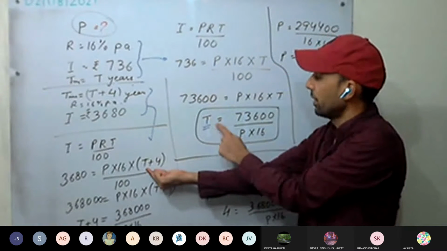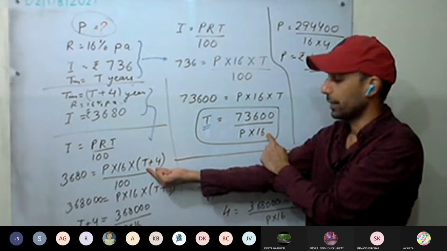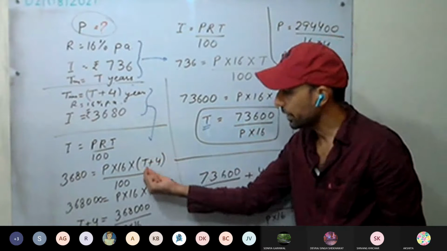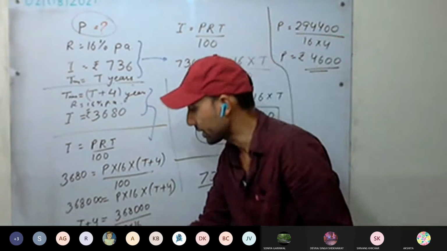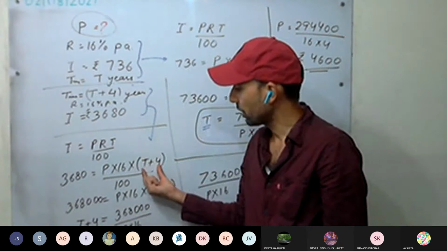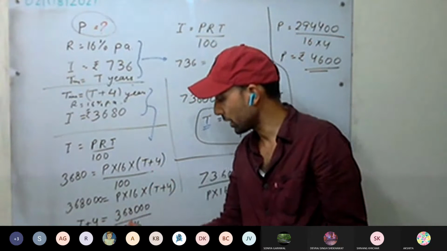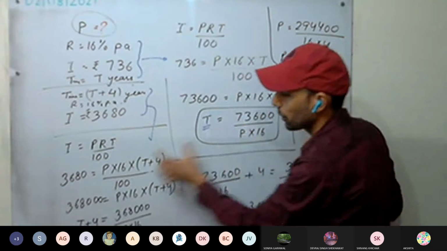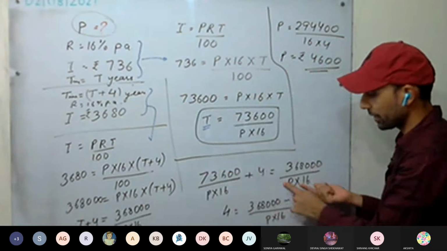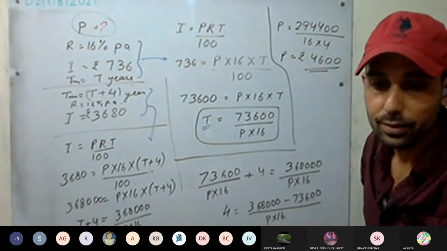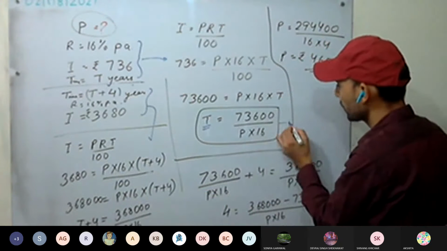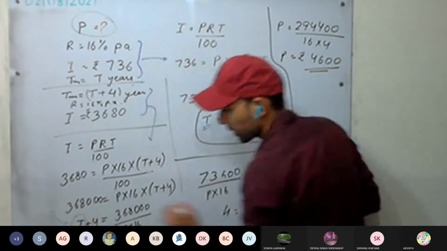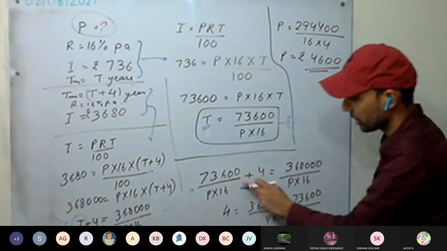If from the first case we calculate the value of T in terms of P, we can put it here. You can put it here as well, but to simplify, I have taken T plus 4 in terms of P. Now I am removing T from this, so this value I am putting here. We have put the first value from the first equation here, and then we'll get this equation.